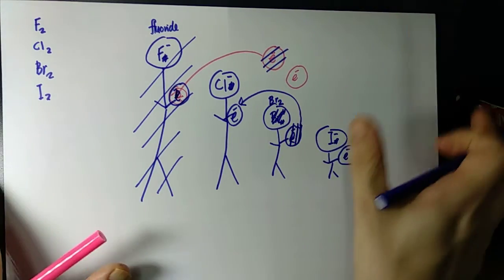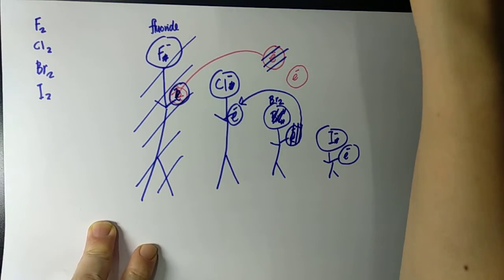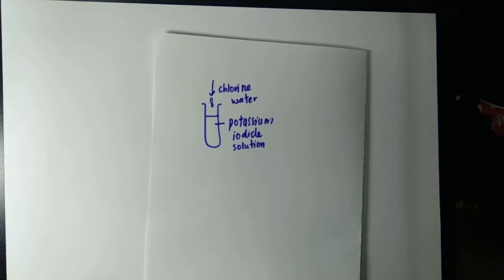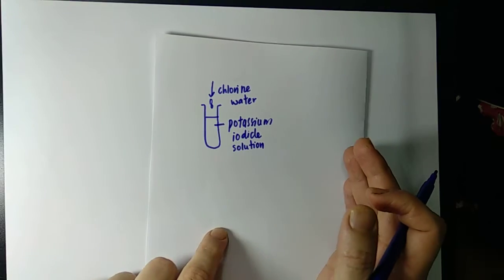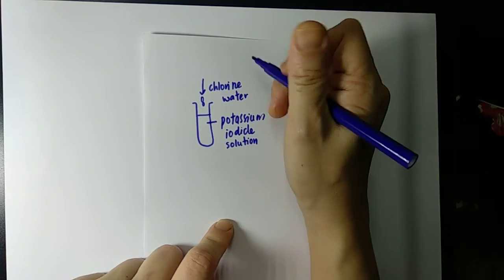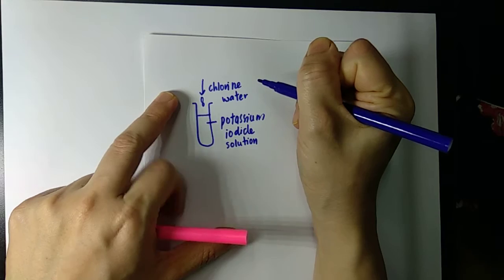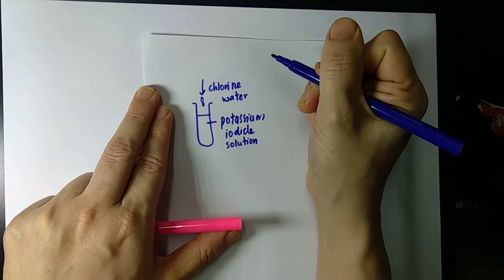Okay, now where do we apply this? Sometimes you will see a question like this, where they just give you something like this and they ask you, is this redox? Of course this is redox. How do you know? Okay, so let's see. What is chlorine water? Chlorine water is not Cl2 plus H2O.